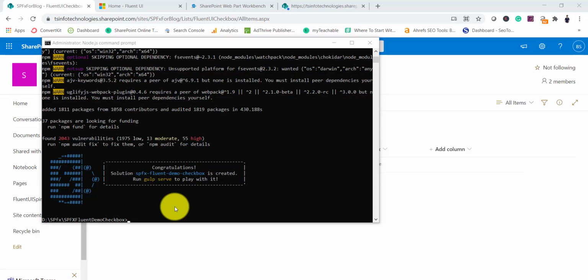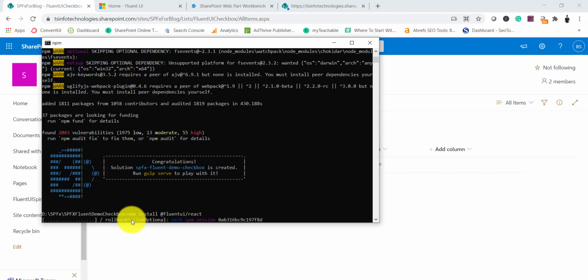So next what we'll do is we require to use the React controls, so we need to install that. So I'll just search for npm install @fluent UI/React. And this is the one thing, because we are going to use the React controls.